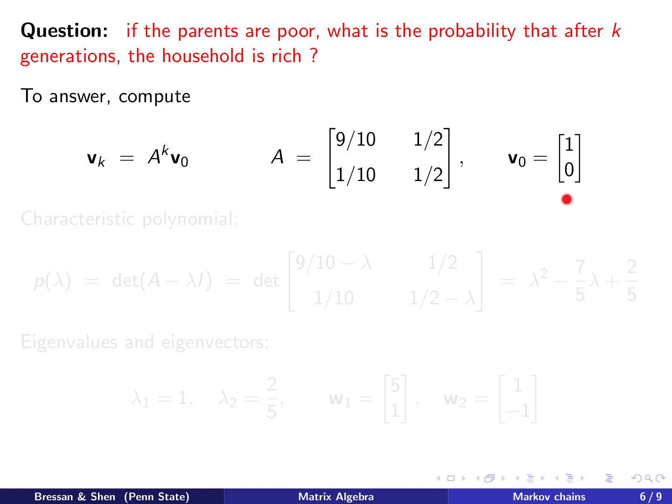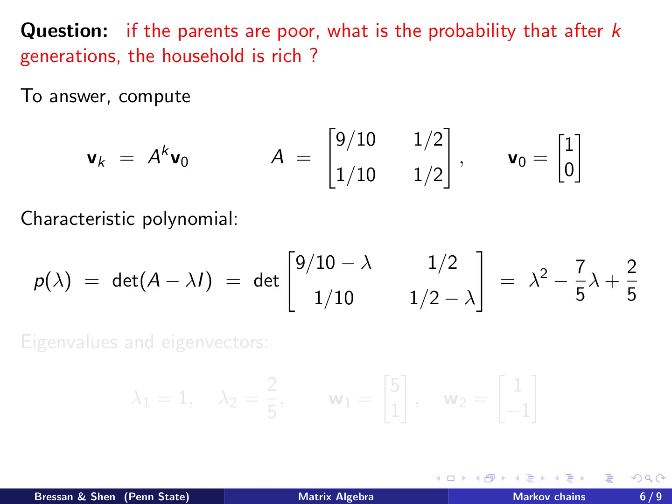And V of 0 we know is (1, 0), and A is this matrix. So we need to find A to the power K. This can be achieved by finding the eigenvalues and eigenvectors of A, as we have done many times.